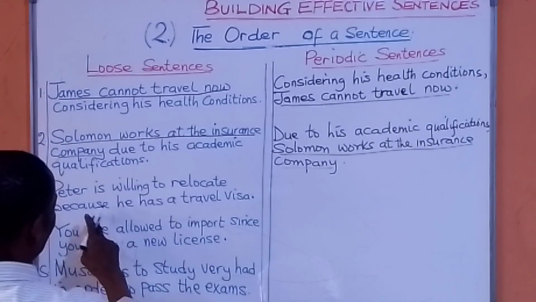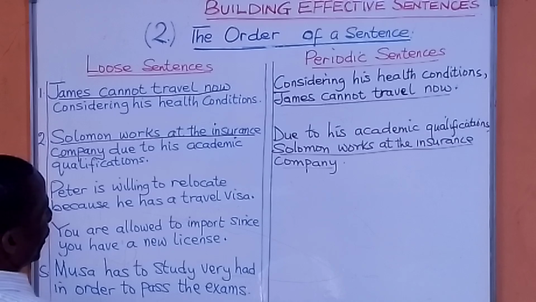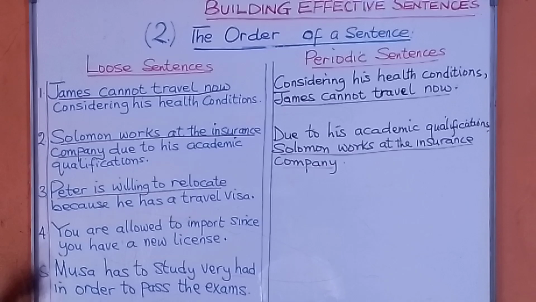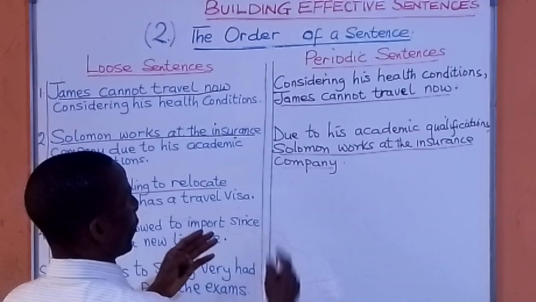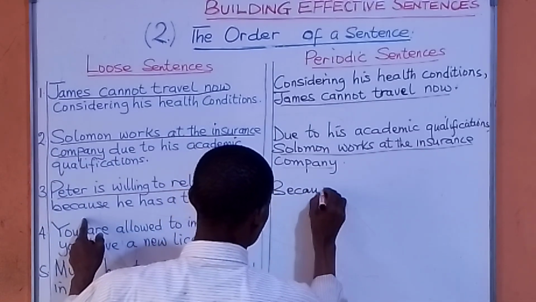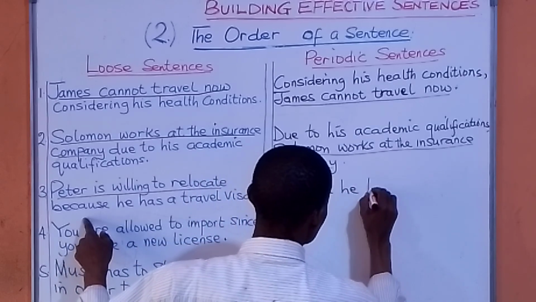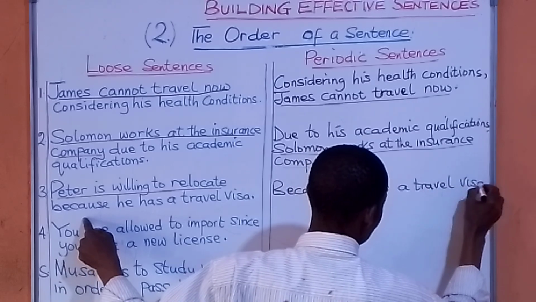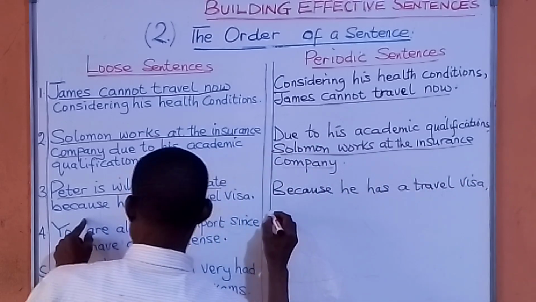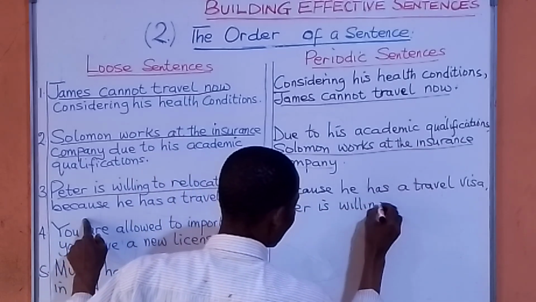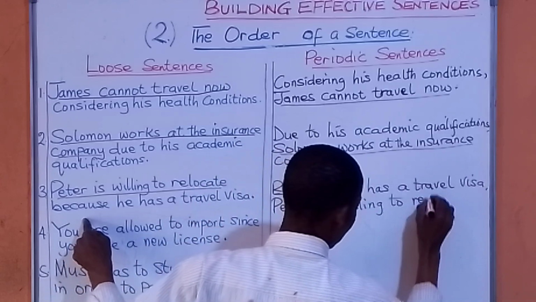Peter is willing to relocate because he has a travel visa. Now, the main point there is Peter is willing to relocate. That's why it's loose sentence. Now, to make it periodic sentence, I'm going to shift this main point last. I'm going to put it last. So, I start because he has a travel visa. Because he has a travel visa, Peter is willing to relocate.